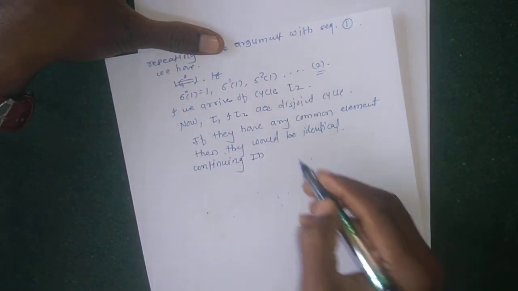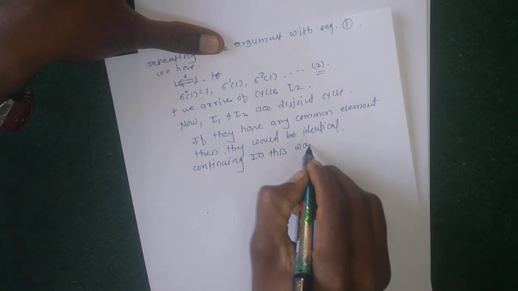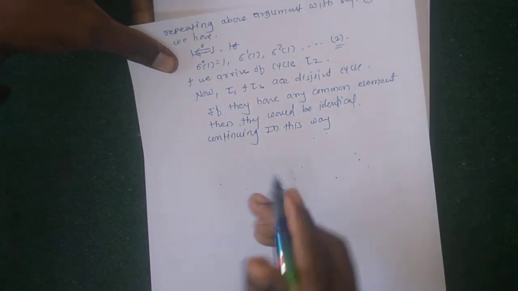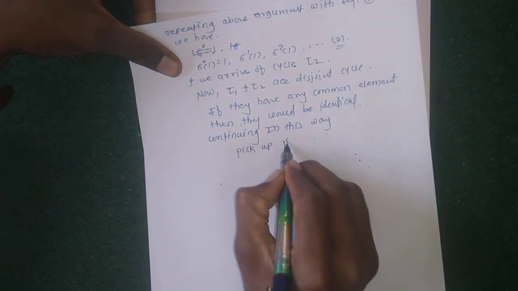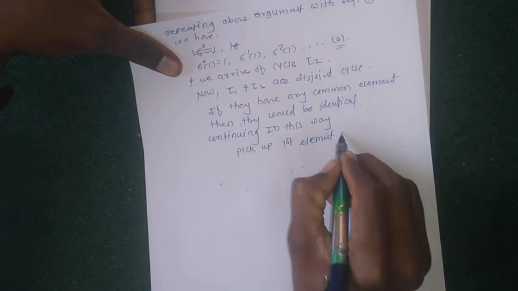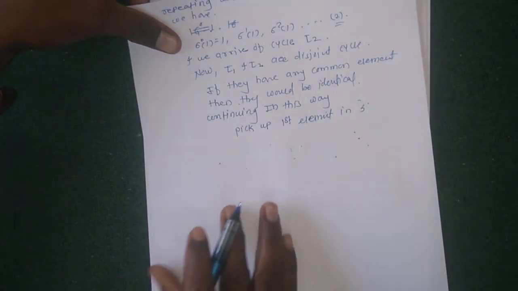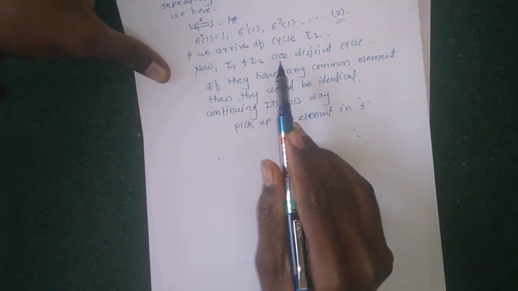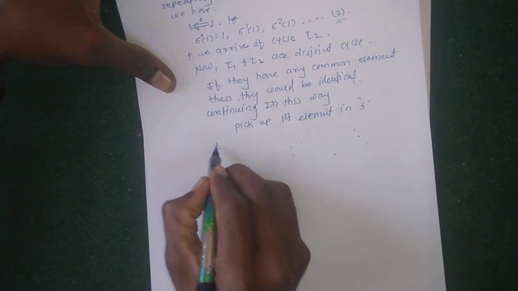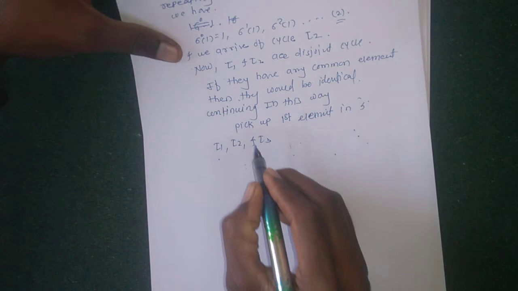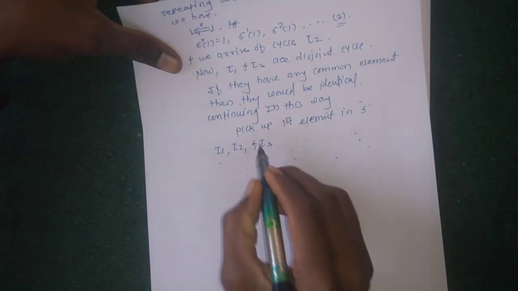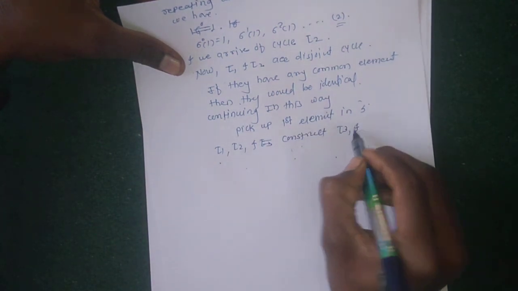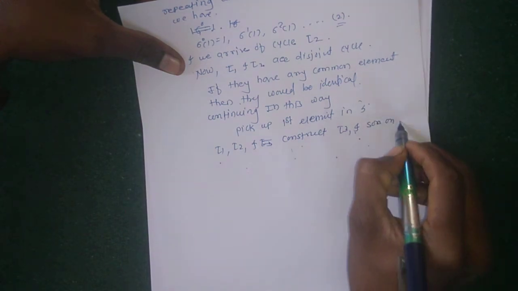if this process continues, pick up the first element in S which is not appearing in τ1, τ2, and construct τ3, and in a similar way, and so on.